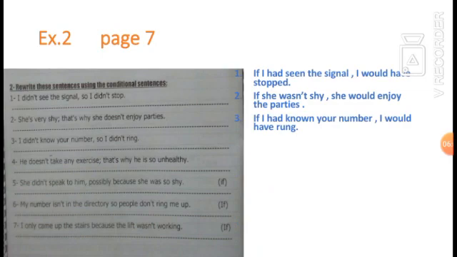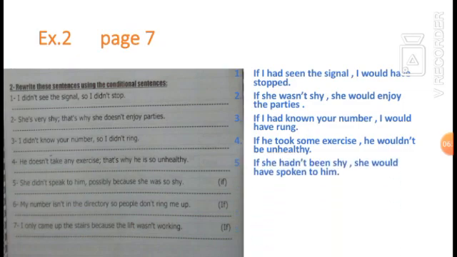Number 4. He doesn't take any exercise, that's why he is so unhealthy. If he took some exercise, he wouldn't be unhealthy. Number 5. She didn't speak to him, possibly because she was so shy. If she hadn't been shy, she would have spoken to him. Number 6.